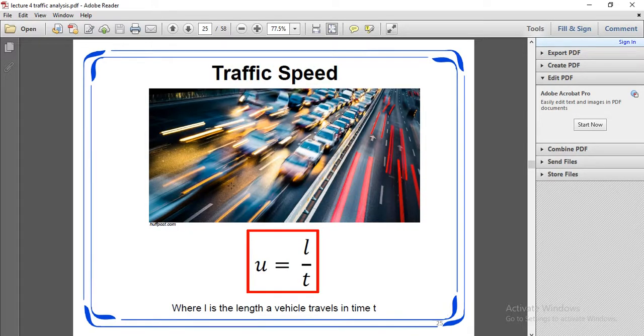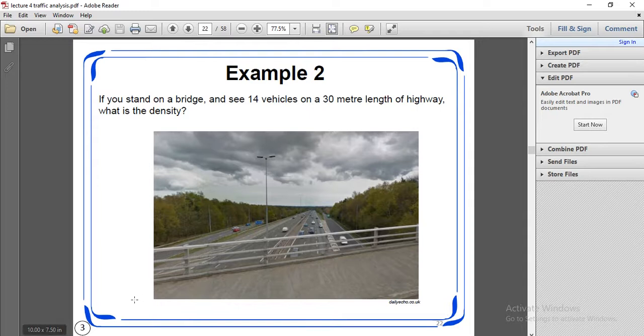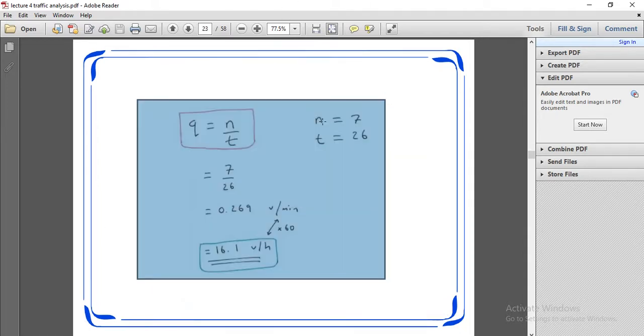For a vehicle travelling in time t, the traffic speed U is equal to L upon T, where L is the length. The number of vehicles N is 7 but the time is 26, with a 30-meter length, but we need time.